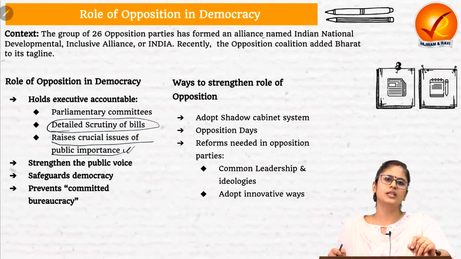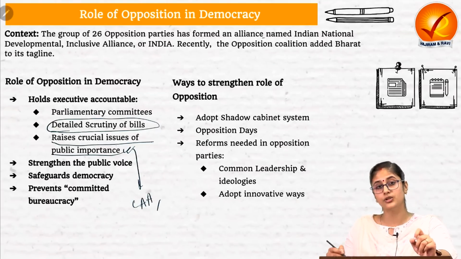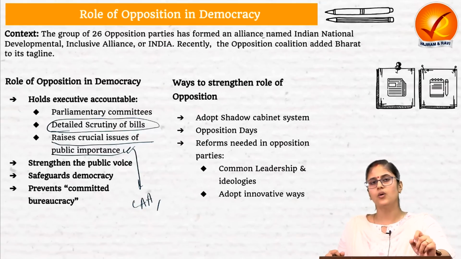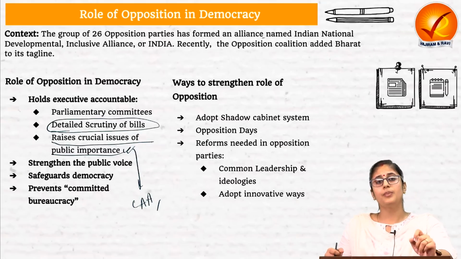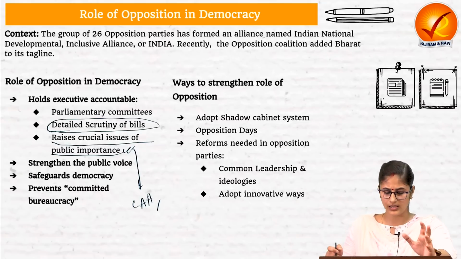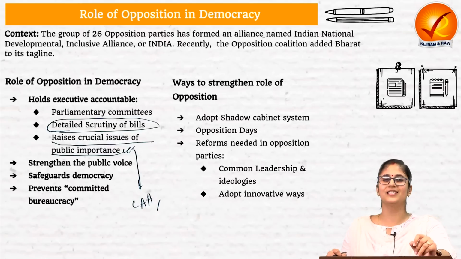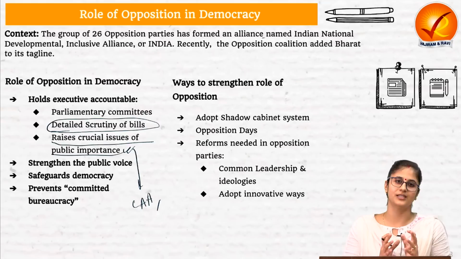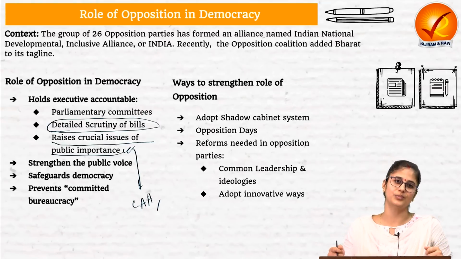Previously, the opposition raised the issue of the Citizenship Amendment Act, then the Pegasus issue, then the management of the COVID-19 pandemic, etc. And right now, since the monsoon session of the parliament is going to be organized, the opposition has stated that they are going to raise the issue of Manipur violence, the train accident which took place in Odisha, etc. But since the opposition parties do not have the requisite numbers in the house, the ruling political party is basically sidelining them.